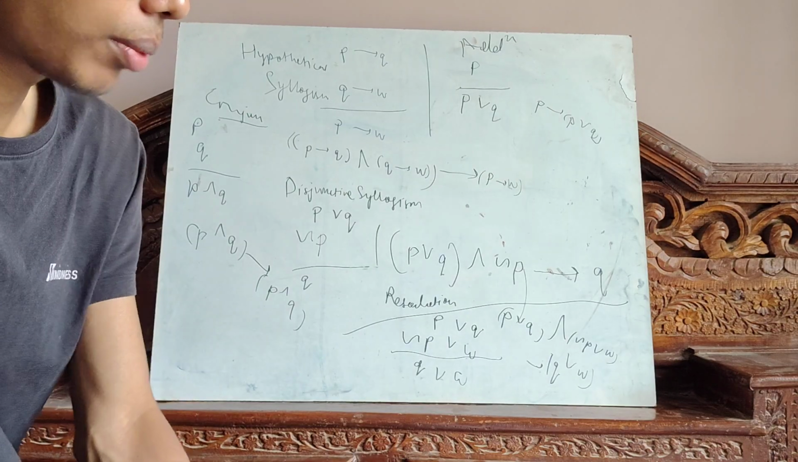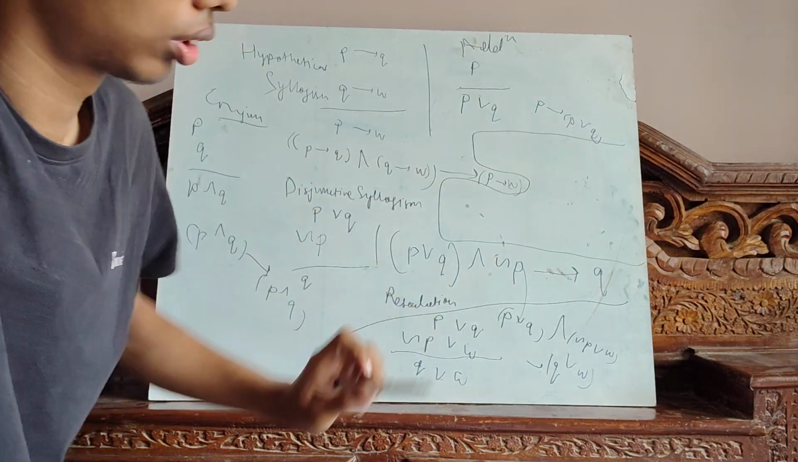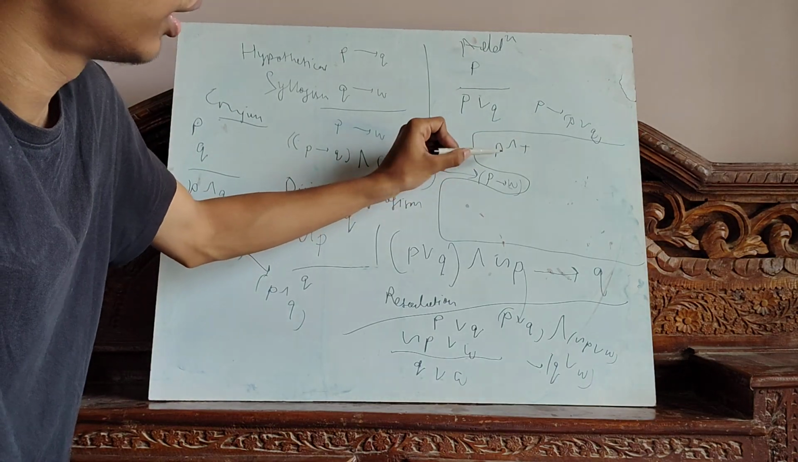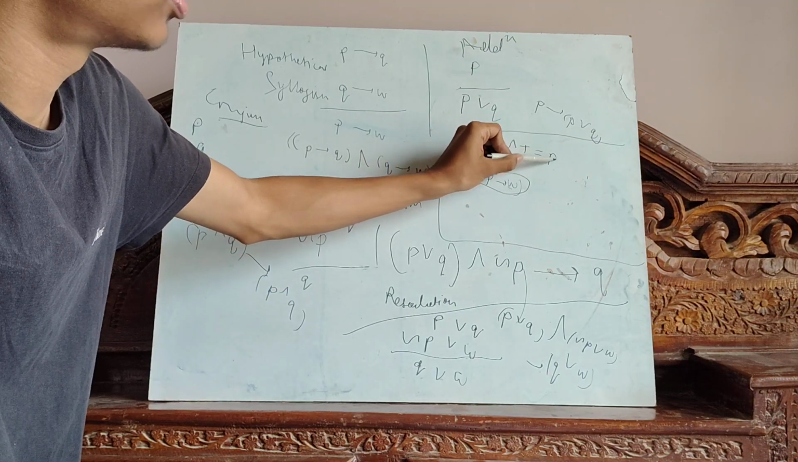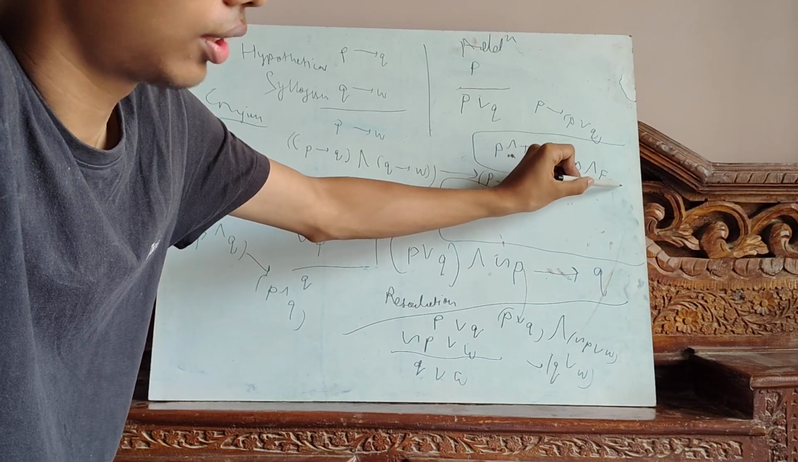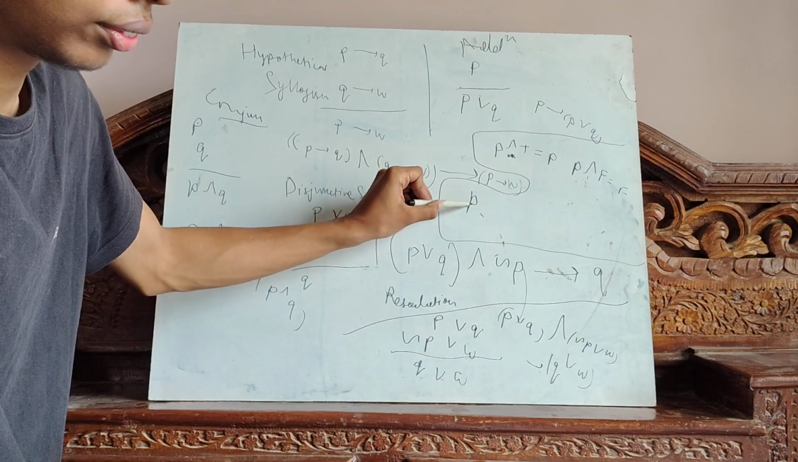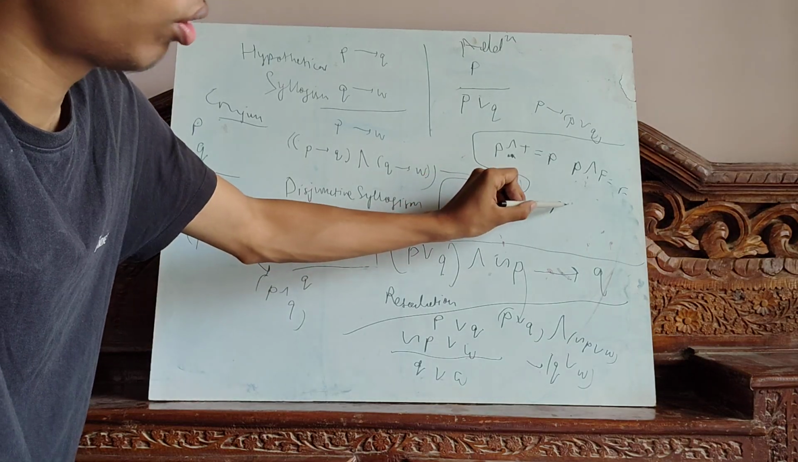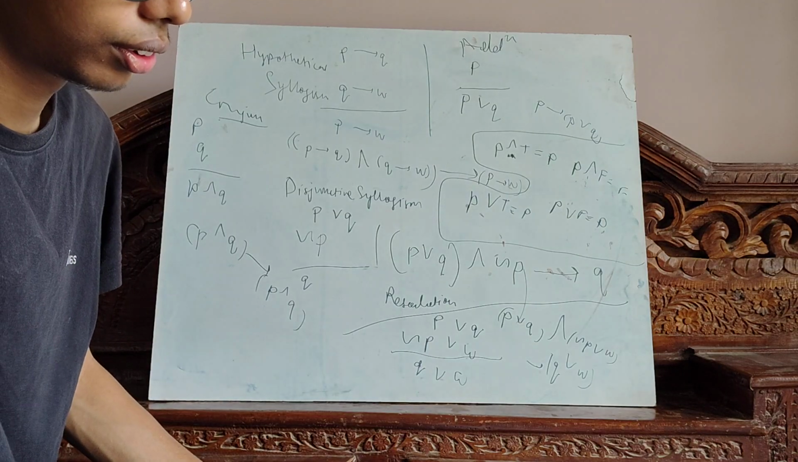And then there are some identities. P and true gives P. P and false gives false. P or true gives true. P or false gives P.